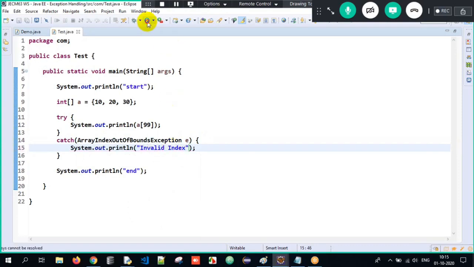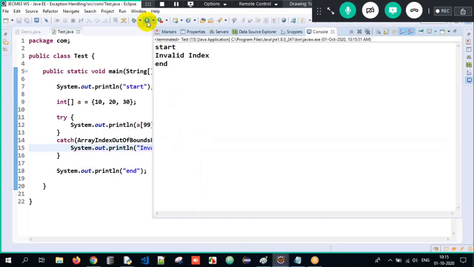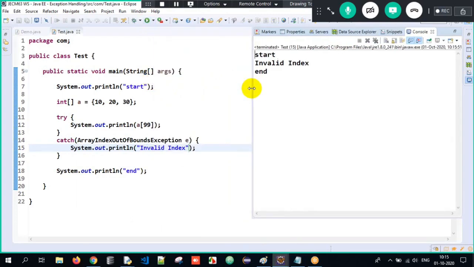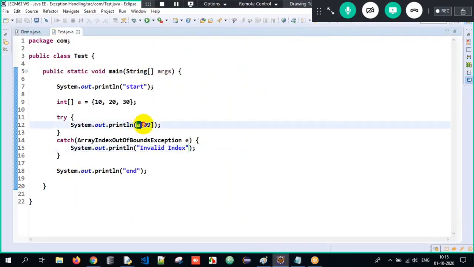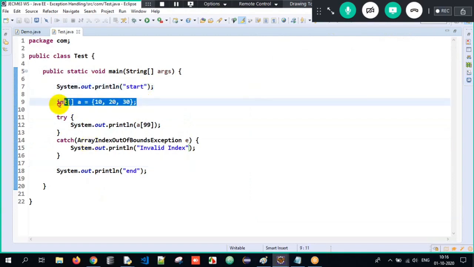Now when I execute the program, even if I print A of 99, which index position is not there, the catch block handles it in such a way that even if there is an invalid index position, your complete program will get executed. So start got executed. You have an array.